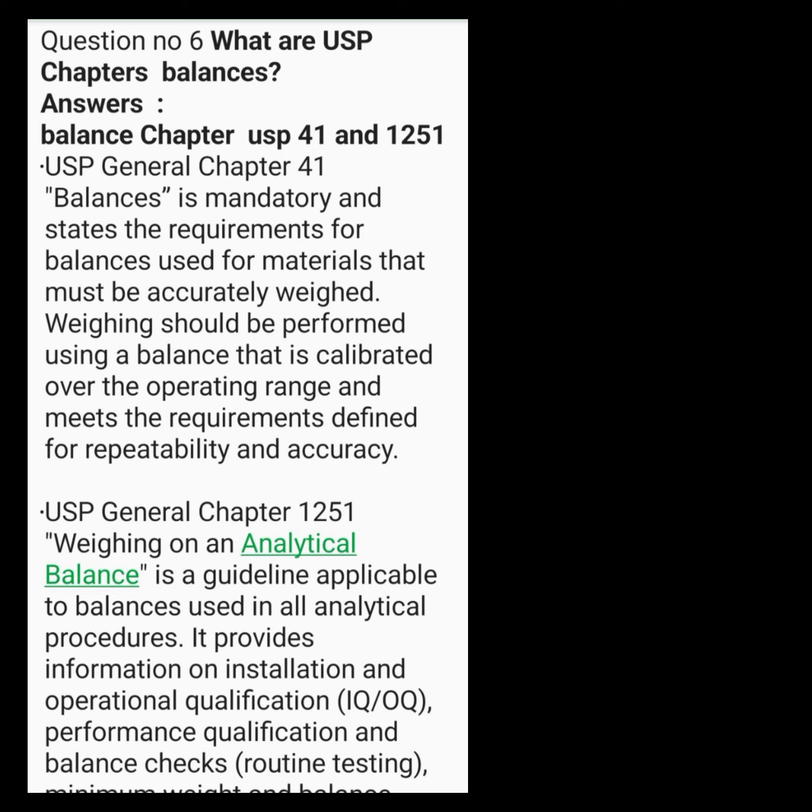for repeatability and accuracy. USP General Chapter 1251, Weighing on an Analytical Balance, is a guideline applicable to balances used in all analytical procedures. It provides information on installation and operational qualification (IQ, OQ), performance qualification and balance checks, routine testing, minimum weight and balance operation.